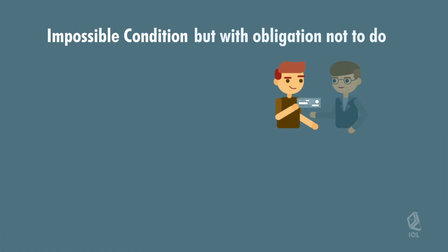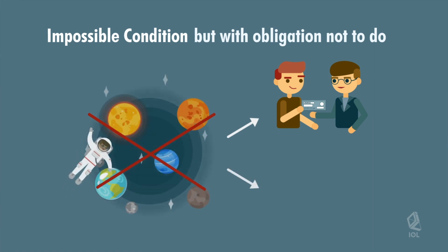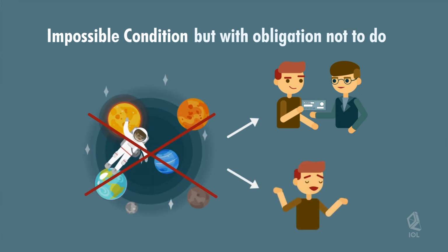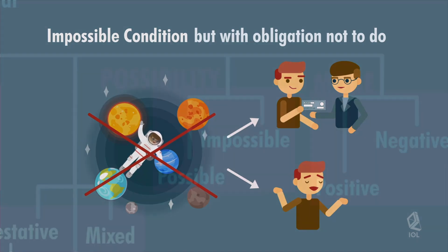What if it is an impossible condition, but it involves an obligation not to do? For example, Henry is obliged to give Anton 1 million pesos if the latter will not fly across the Milky Way up to the end of the universe. Since an obligation not to do is involved, it's as if the parties did not agree as to the fulfillment of the condition. Therefore, the obligation of Henry to pay Anton 1 million pesos becomes immediately demandable.